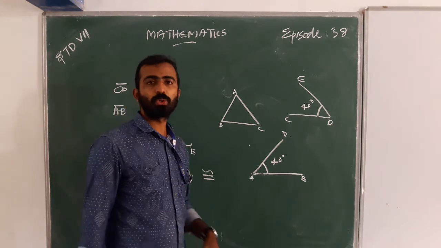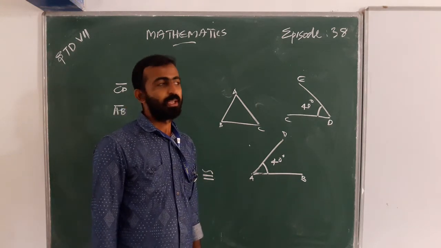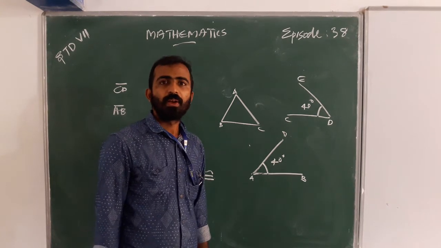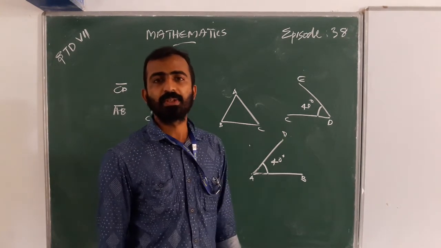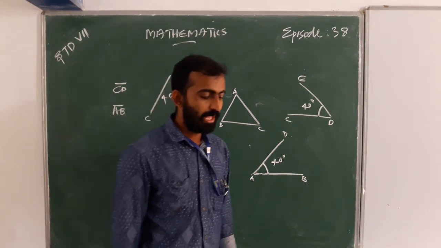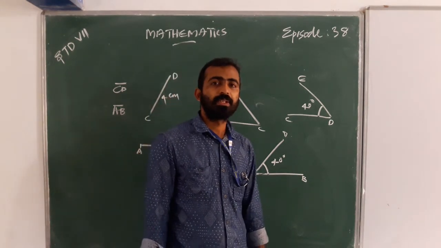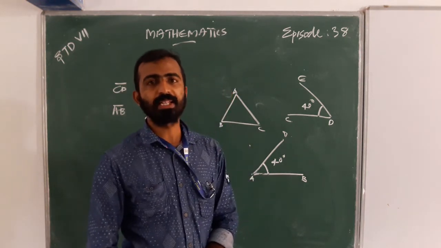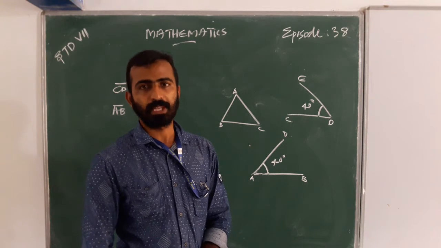This means congruent. If two triangles are congruent, then the lengths of the sides are equal.